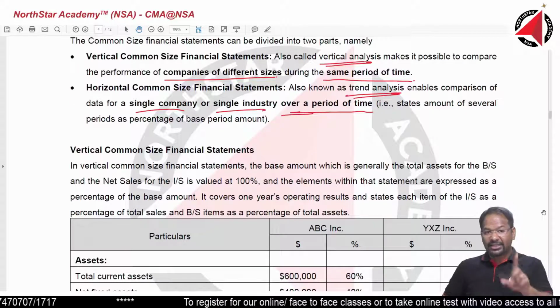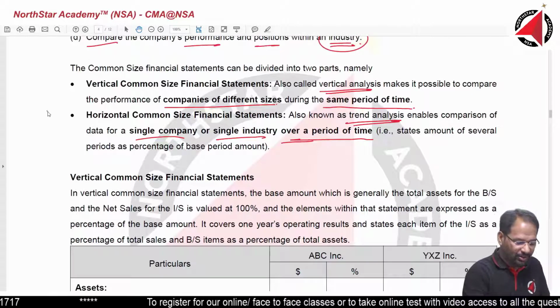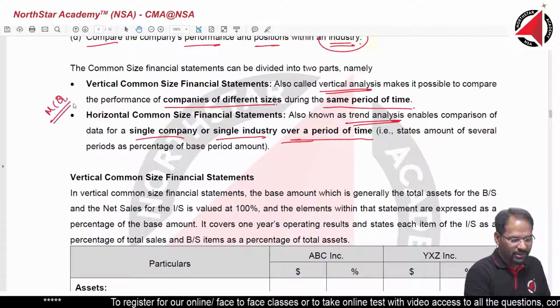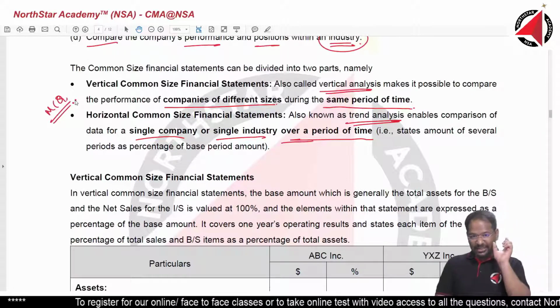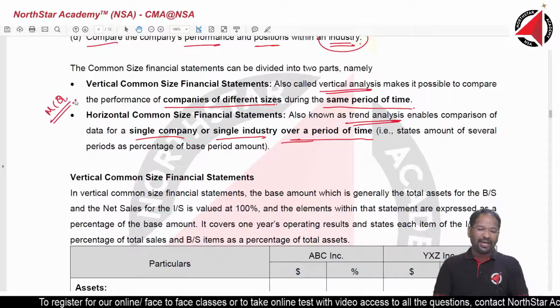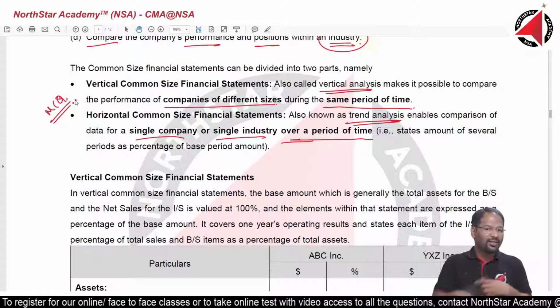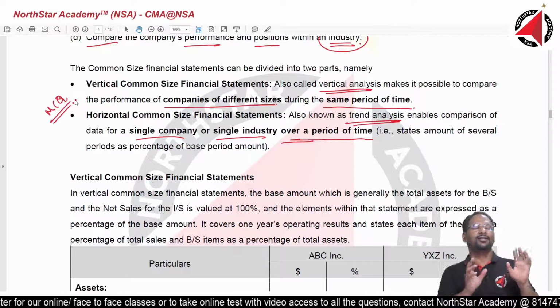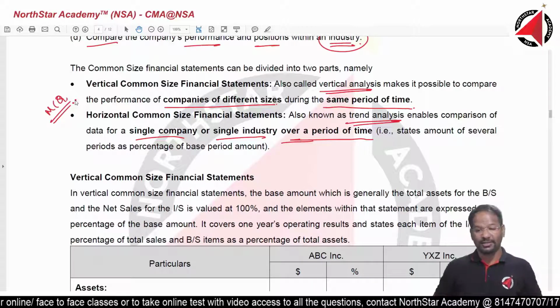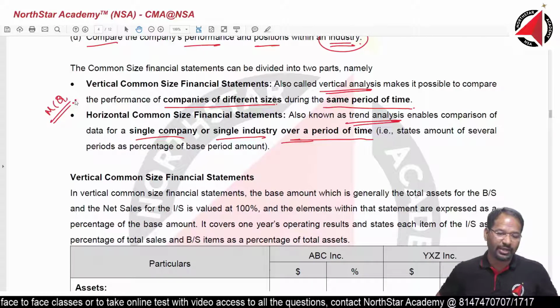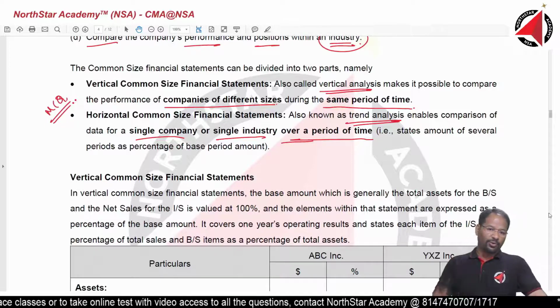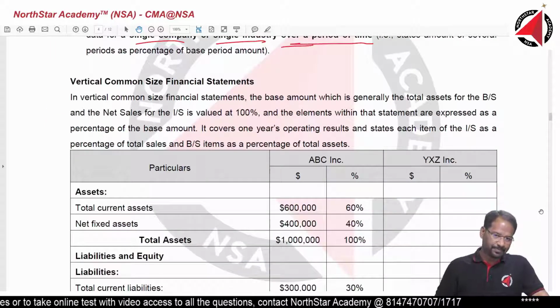Your MCQ will be from here. I am stressing upon it. You may not find the significance of it now. Tomorrow when you see the question, you will be like, oh, sir told something, I forgot. So all that will come. You do not have to forget whatever I am marking here.